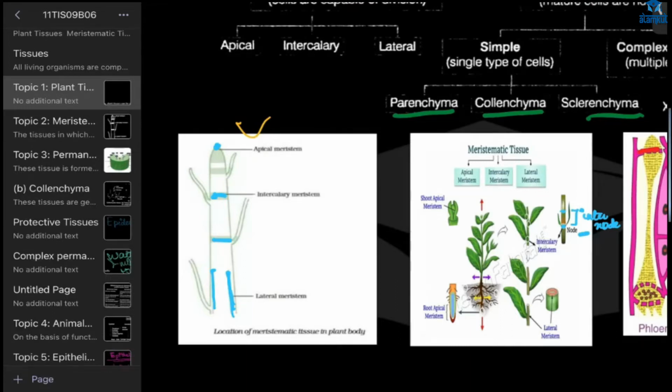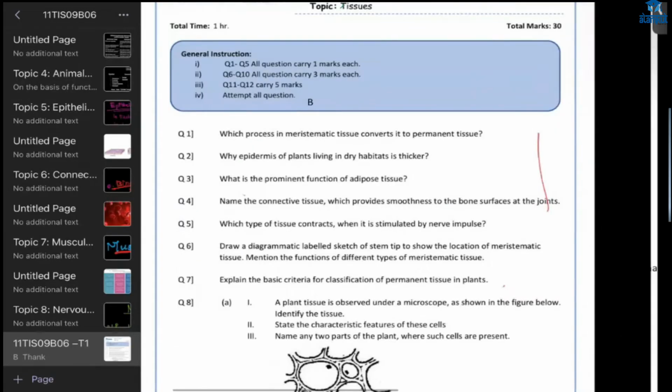I think this is for 3 marks, right? If you have drawn the diagram and you have mentioned the function, I think you will get 3. I don't know, it depends on the teacher, Juhi ma'am. She only corrects the paper, right?